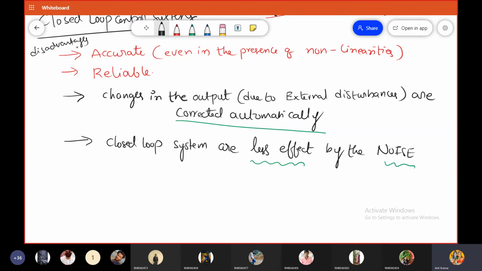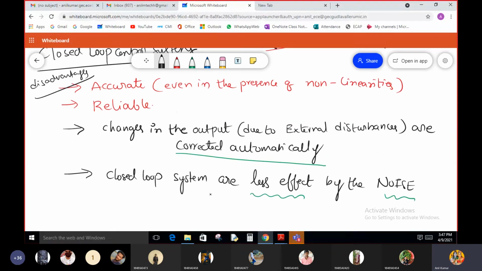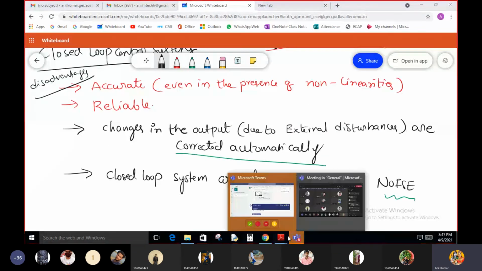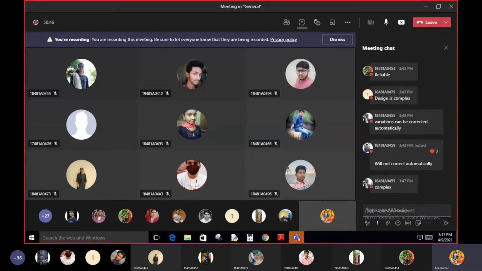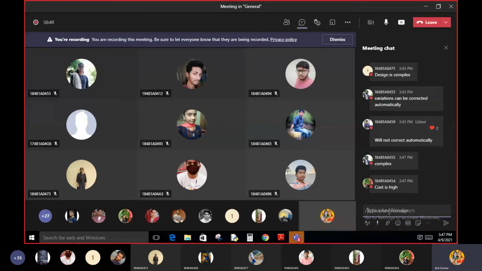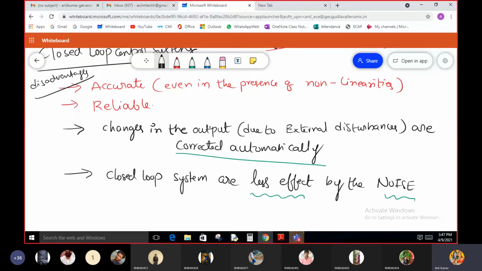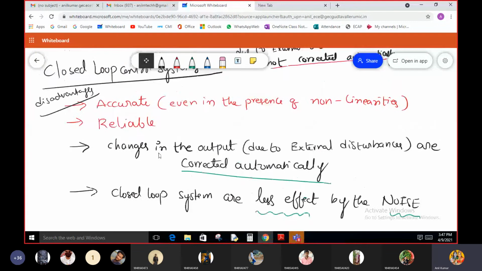Anybody, please tell me what are the disadvantages. Hello, please respond to me in the chat box. Hello, students, what are the disadvantages? How many blocks are there? Look at the block diagram. How many blocks are there here? Please, students, all of you, please carefully go through this.